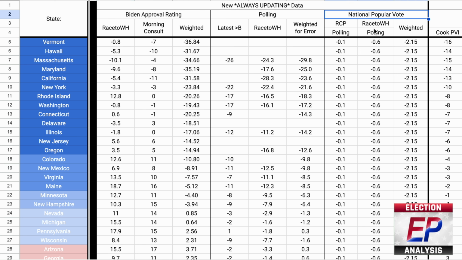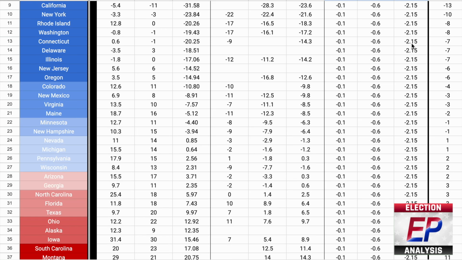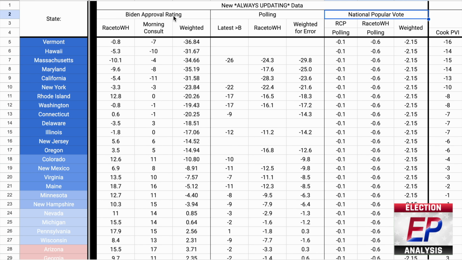and a tracking of the national popular vote, which works as the national environment prior for this model, as shifts in the national vote are reflected evenly across every state. As of right now, I've only been able to find reliable approval rating data on a state-by-state basis from Race to the White House and Morning Consult.